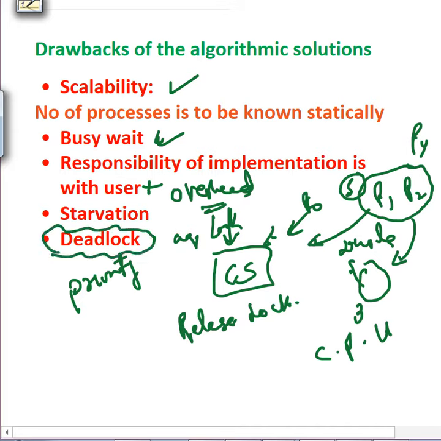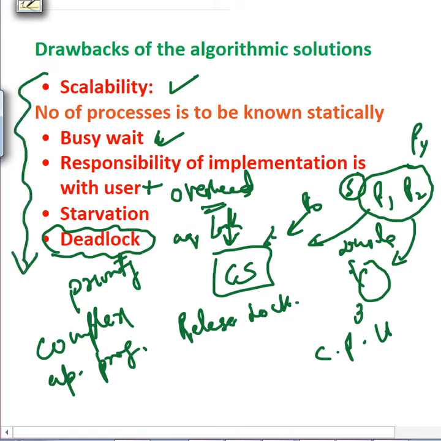And with hardware solutions, it becomes very complex for an application programmer to do such things; it is going to be very complex and hectic. So overall we have a lot of problems with these solutions, and that's why we have to do something different.